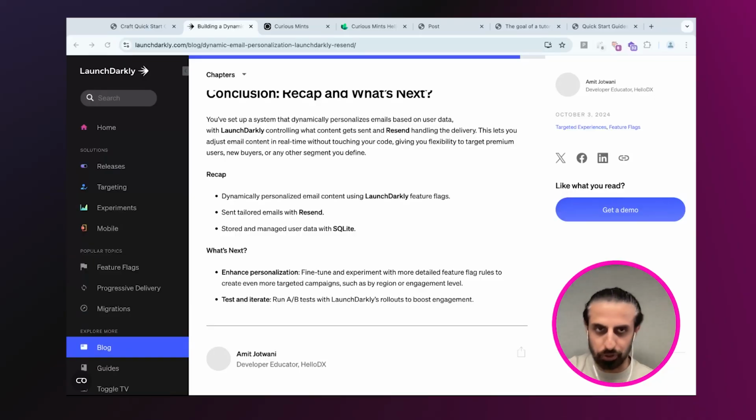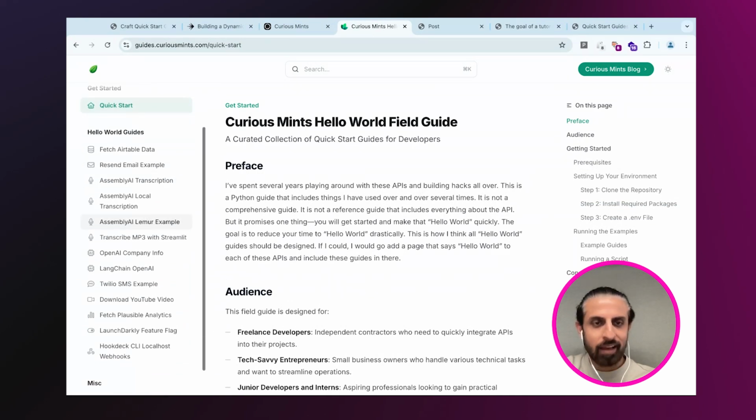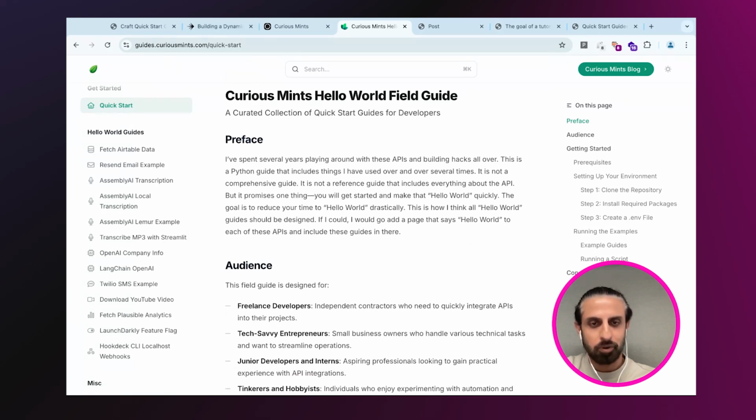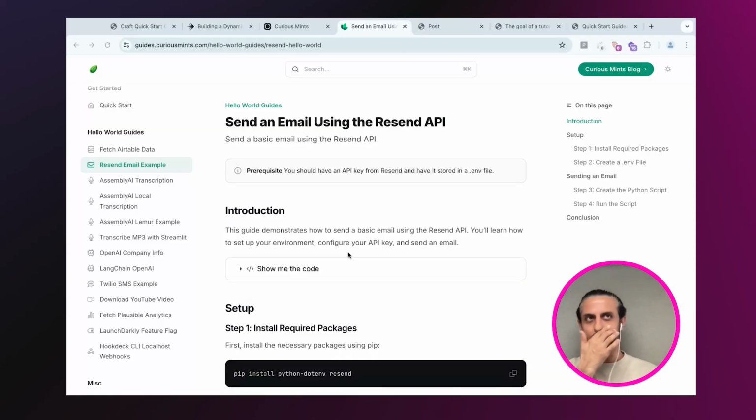But I also want to show you, if I can, an example of a good Hello World guide, the way I expect them to be. This is something I have on a subdomain, guides.curiousmints.com. As I'm playing with new stuff, I write the Hello World guides for them as I would want them. And I visit this pretty regularly. If I was, for example, trying to send an email using Resend, I would just come here. And this is the way I wish these kinds of guides existed for every API that I use.